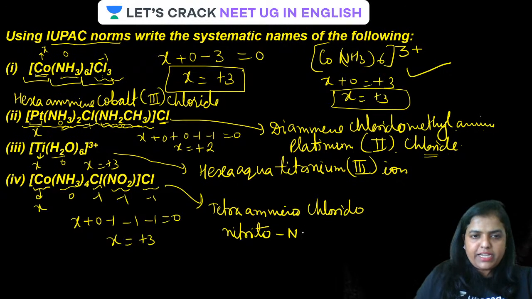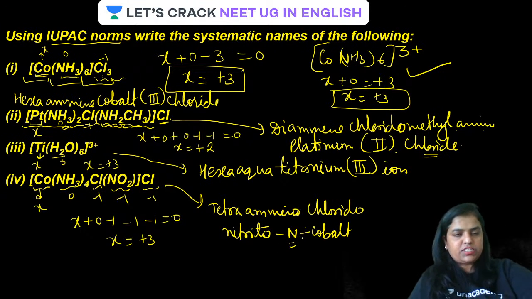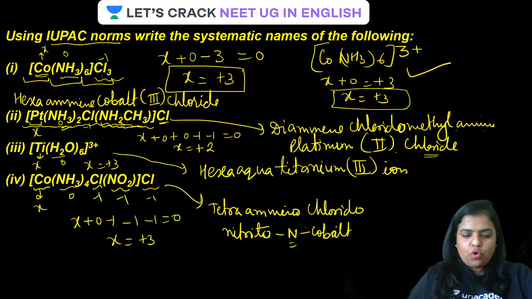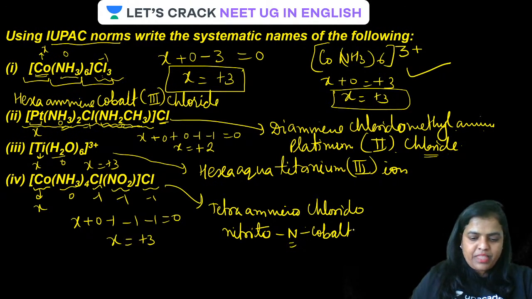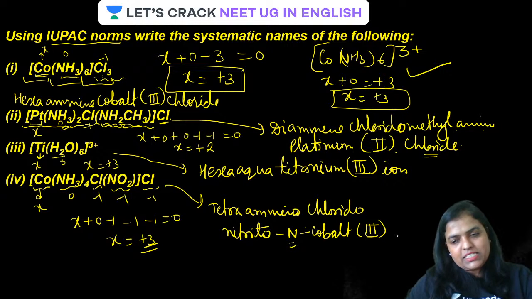Tetraamine chlorido nitrito-N. Then write down what? Cobalt. Remember, this N is representing that this nitrito NO2 is attached to cobalt through nitrogen. Cobalt. Is that clear? Then simply write down the oxidation number 3, which we just now calculated as 3, and then write chloride.